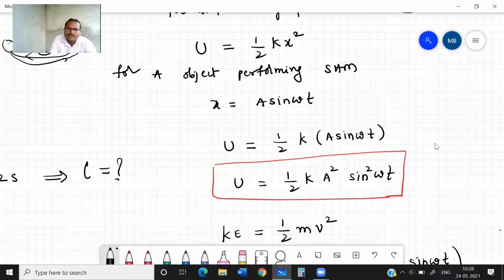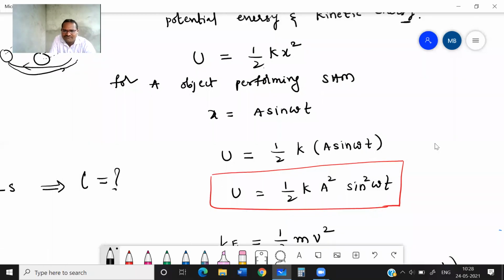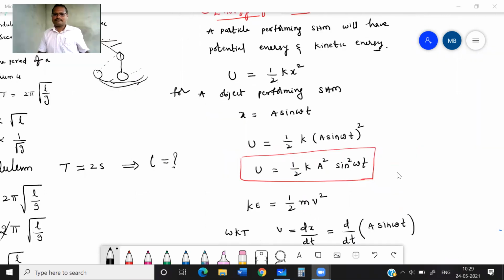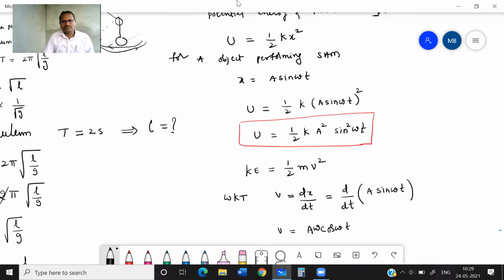See here, half k x square, half k x value square it is here. By mistake I have not written the square there. Now, a student asks, sir, should t also be squared?